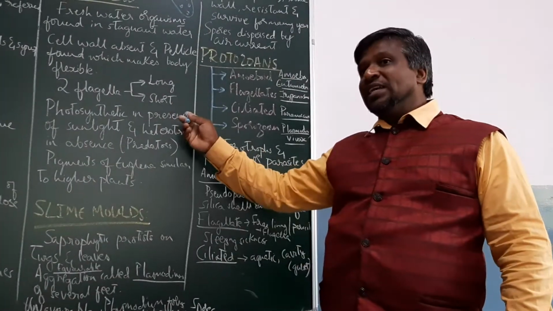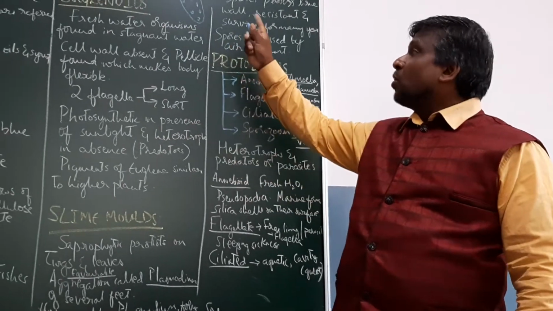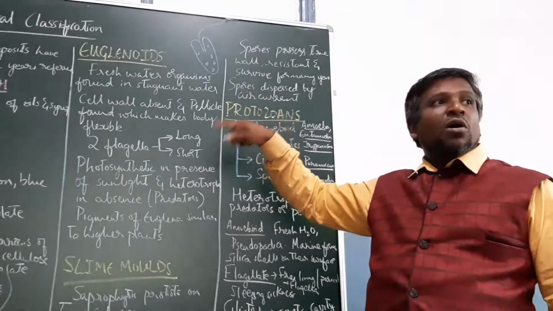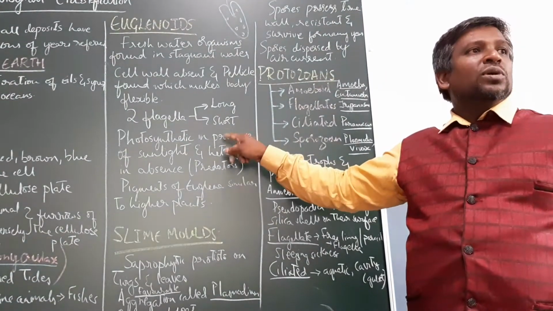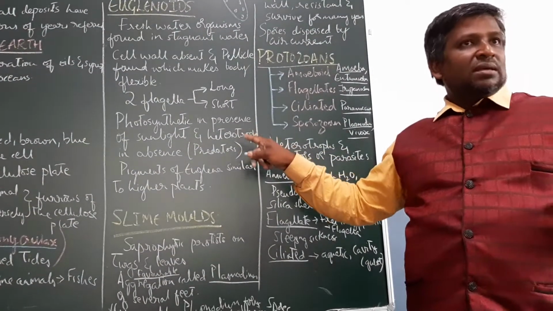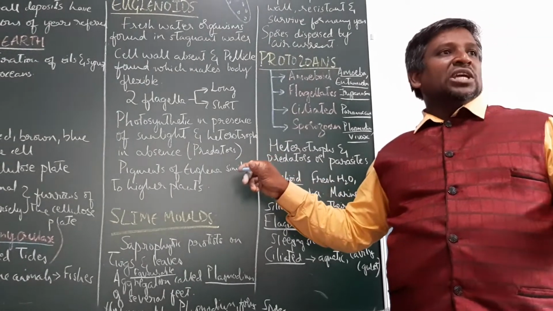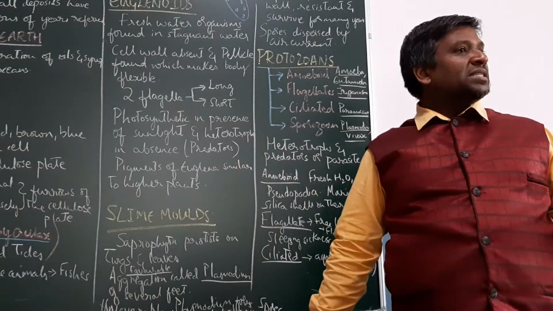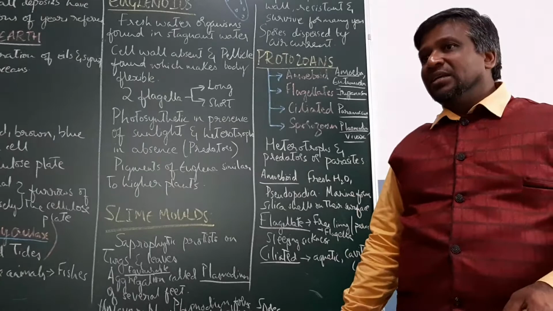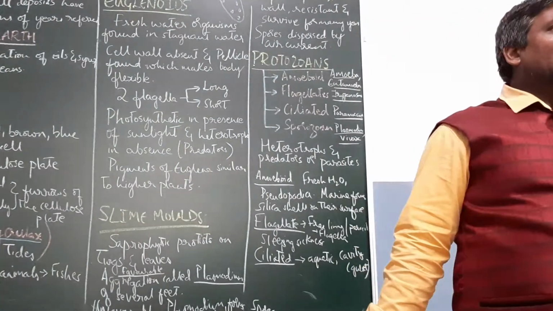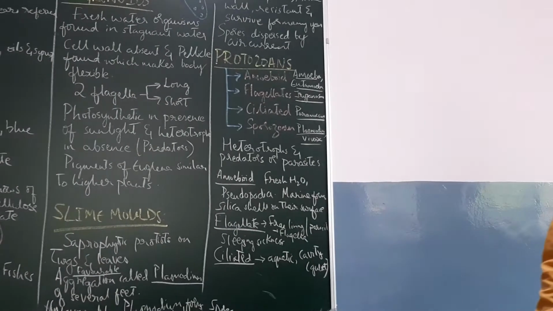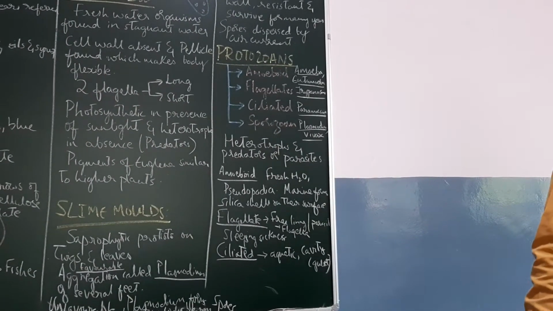Okay, they have two flagella, but when you draw the diagram, you show only one. A long flagellum is there, another short flagellum is there. So euglenoids are photosynthetic in the mode of nutrition because they have chloroplasts similar to those of higher plants. In euglena, whenever sunlight is present, they are producers. They synthesize their own food.